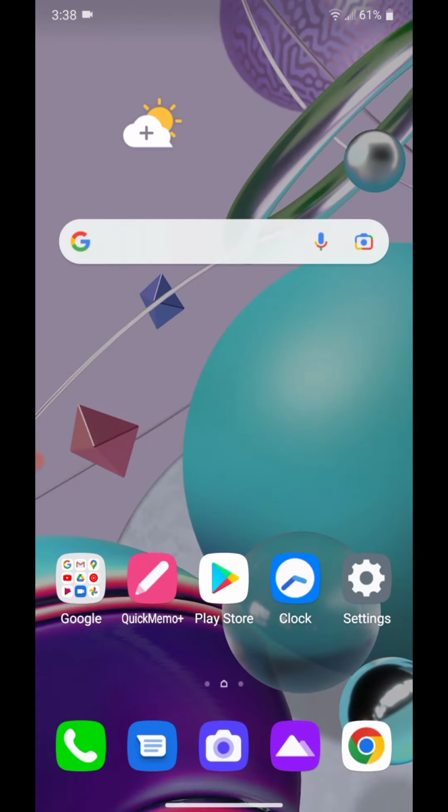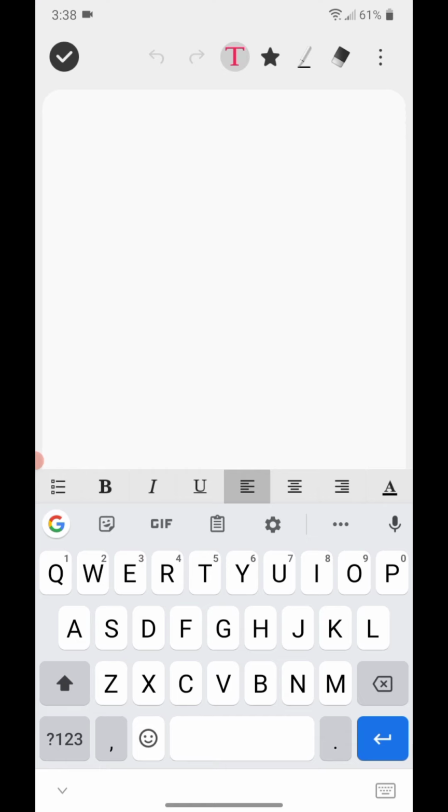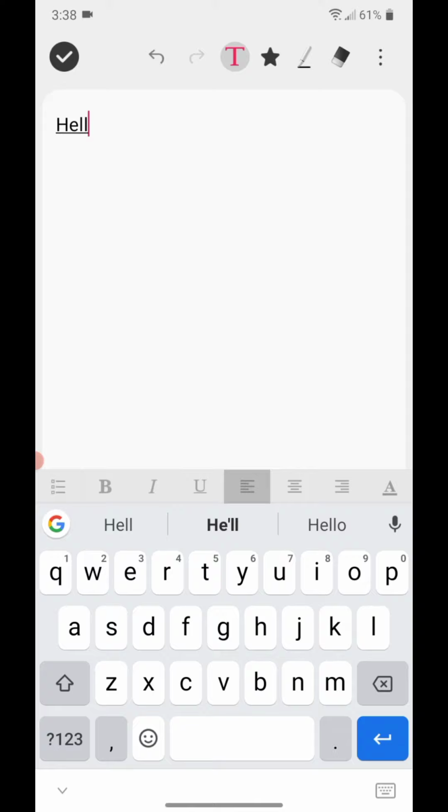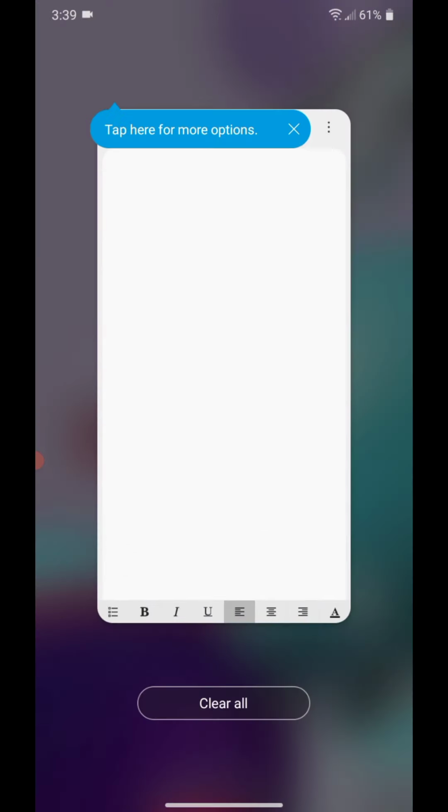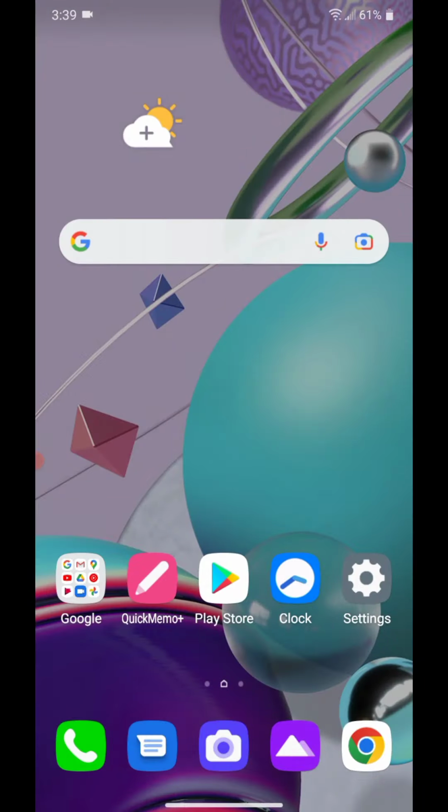and I'm going to open a note here to show you guys that I have no sound on my keyboard. So that's how you turn off all keyboard sounds on the LG LM K300.